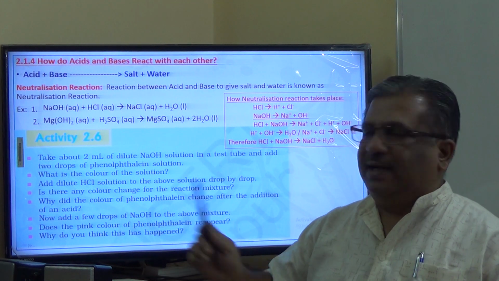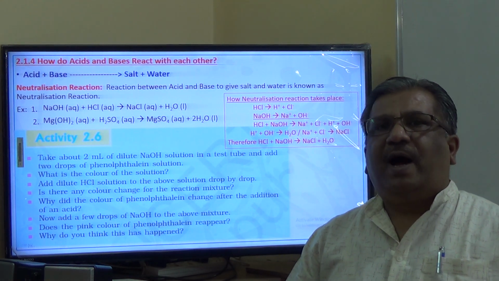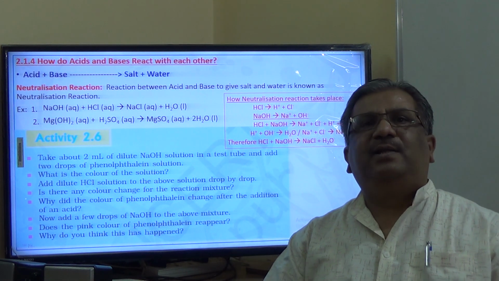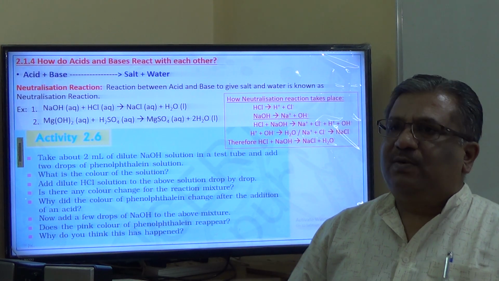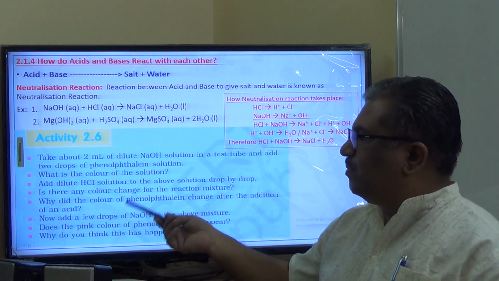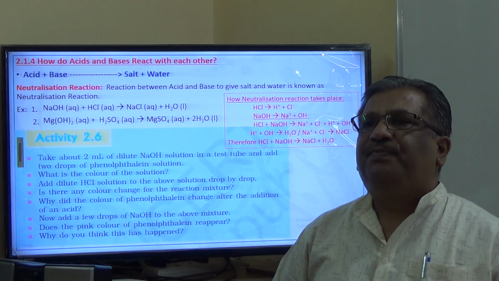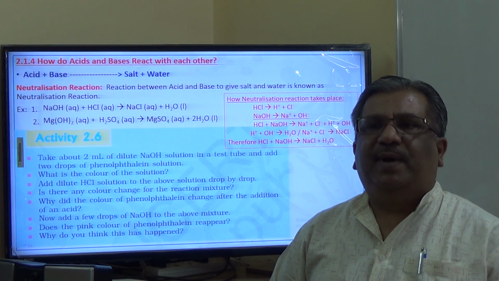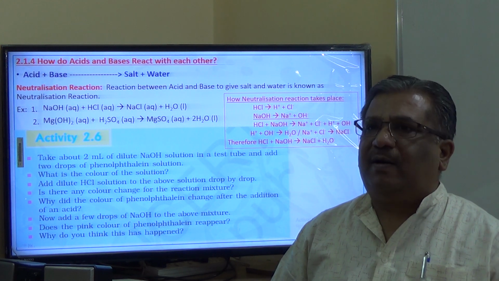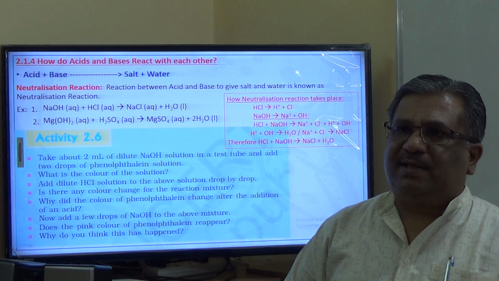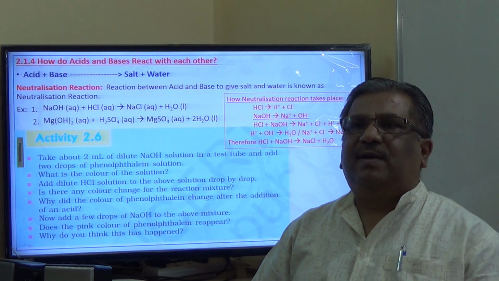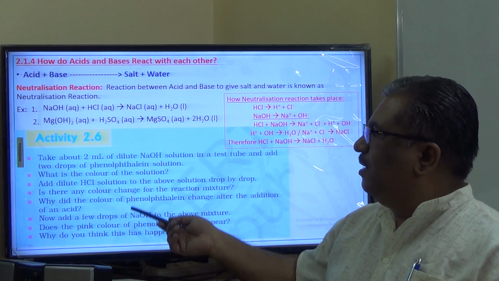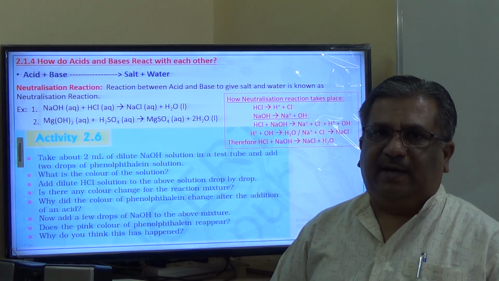Therefore the pink becomes colorless. Now you add once again a few drops of sodium hydroxide solution to the same, and again the pink color reappears. So what is the effect of this entire experiment or activity that we did here? Here we can conclude that acids and bases will neutralize each other, or acid will neutralize the effect of base and vice versa, meaning the bases will also neutralize the effect of acids, which can be observed by the change of color of the phenolphthalein here, isn't it?